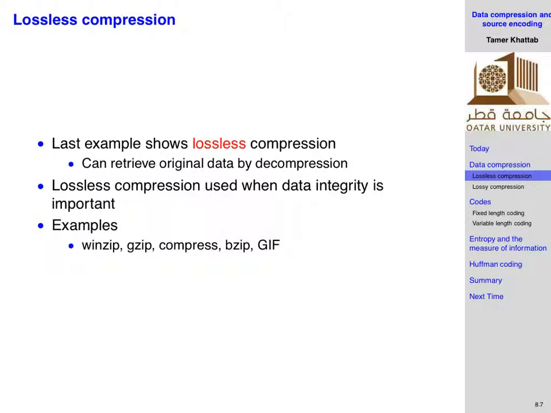And that example that we have just seen is an example of lossless compression, right? Because I was able to recover exactly my original data. I didn't lose any piece of information when I map the A's written 100 times after each other into 100 A, given that the destination can understand and decode that format, right? So I didn't lose any piece of information. Now, examples of technologies that use lossless compression are zip, whether you talk about WinZip, gzip, compress, bzip, and GIF for image formats, right?